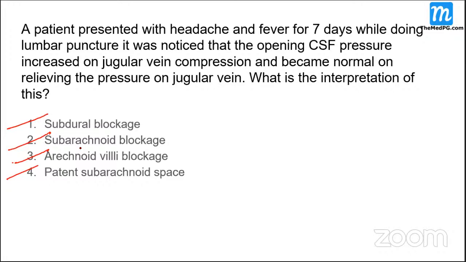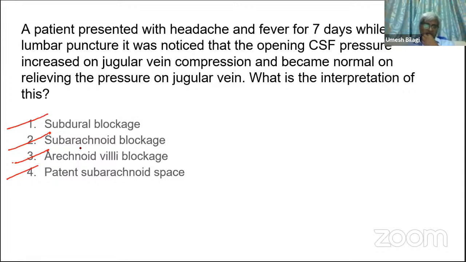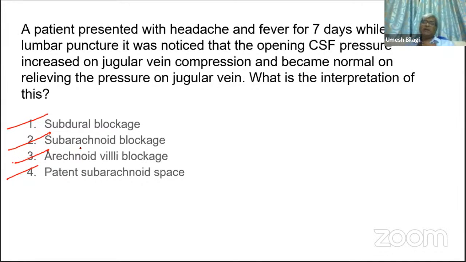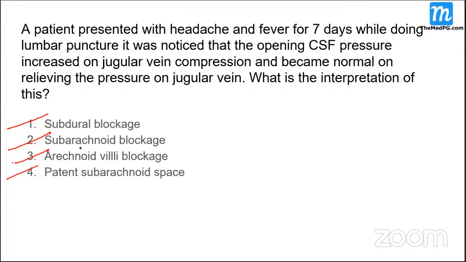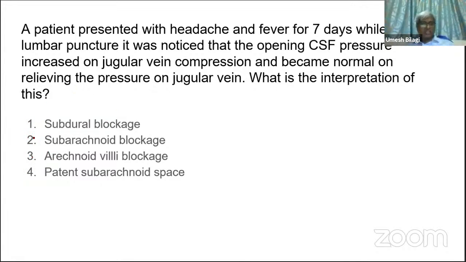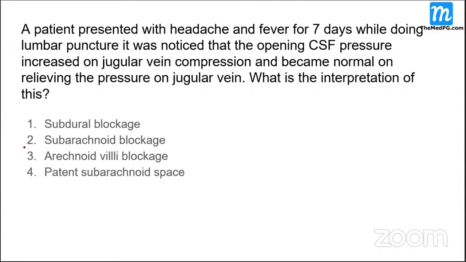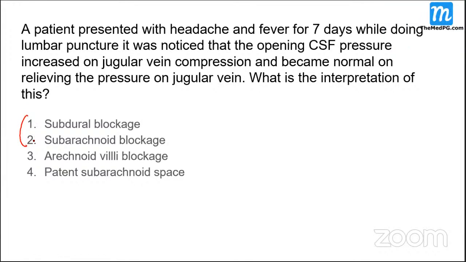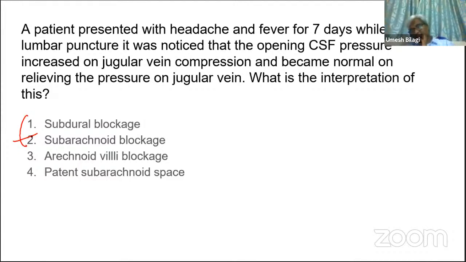Sir, you told there may be a sagittal sinus block. Yeah, sagittal block. Subarachnoid blockage. Now, if there is a sagittal venous block, while pressing the jugular vein, how does it enter the brain to the sagittal vein again? So what do you think? Subdural blockage or subarachnoid blockage? Subarachnoid, sir. Confused between those two, sir. Okay, we'll give both of them. Others? Subarachnoid, sir. Okay. Anybody want to type? You type the answer.